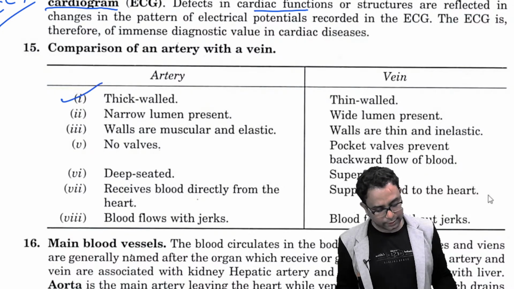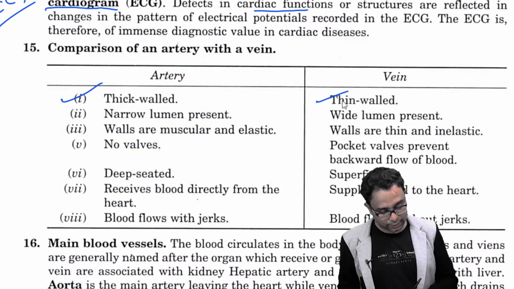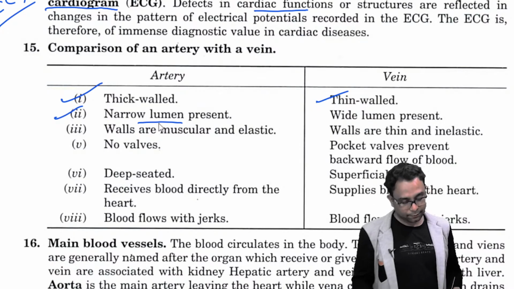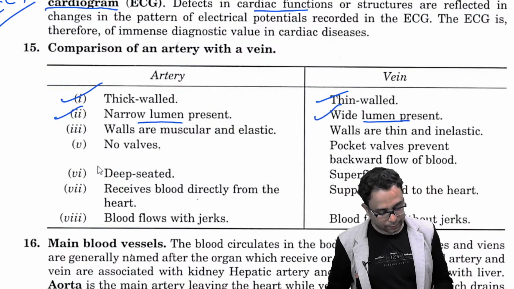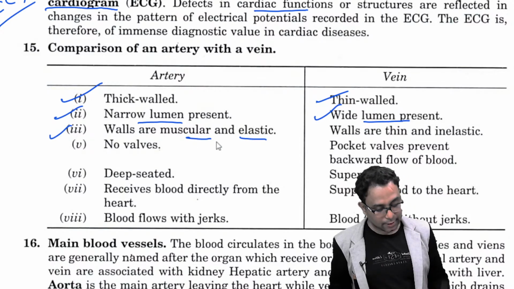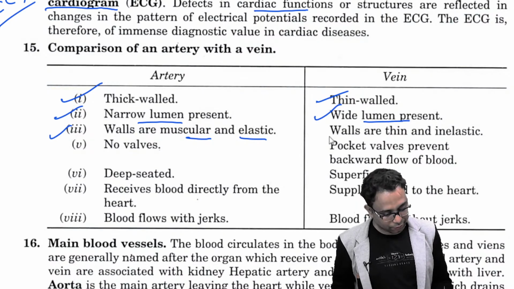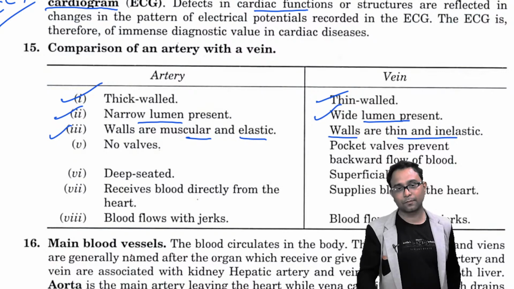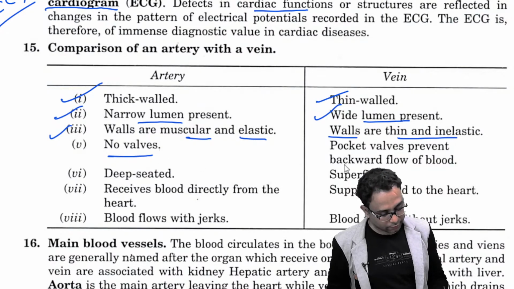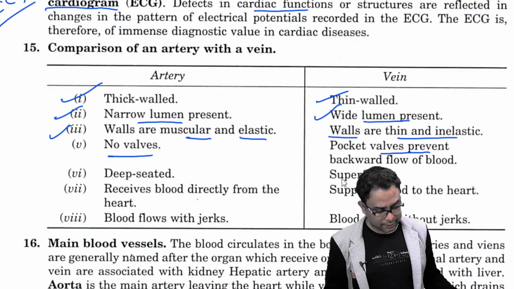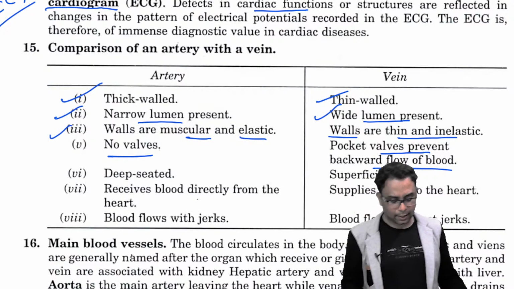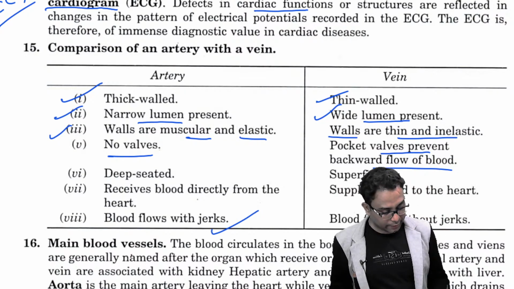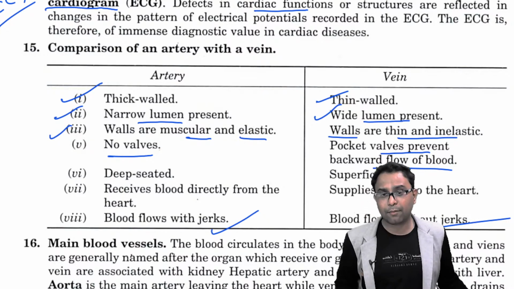Arteries are thick-walled structures, veins are thin-walled structures. In the artery, a narrow lumen is there and in the vein, a wide lumen is present, and walls are muscular and elastic in the case of artery. On the other hand, in veins the walls are thin and inelastic in nature. In the artery, no valves. On the other hand, pocket valves are present in veins, which prevent the backward flow of blood. Blood flows with a jerk in the artery, but in veins blood flows without jerk. This is some important difference.